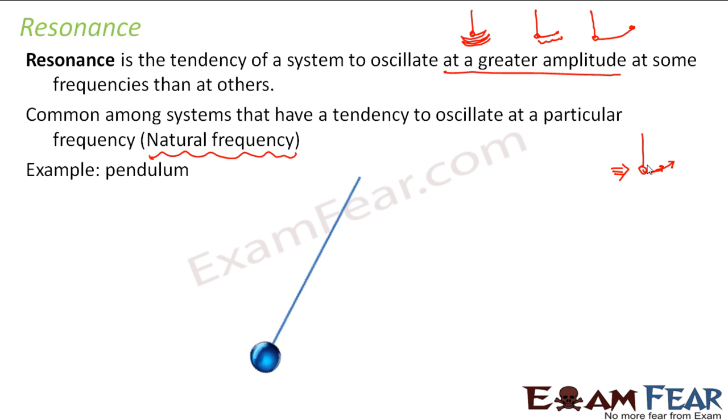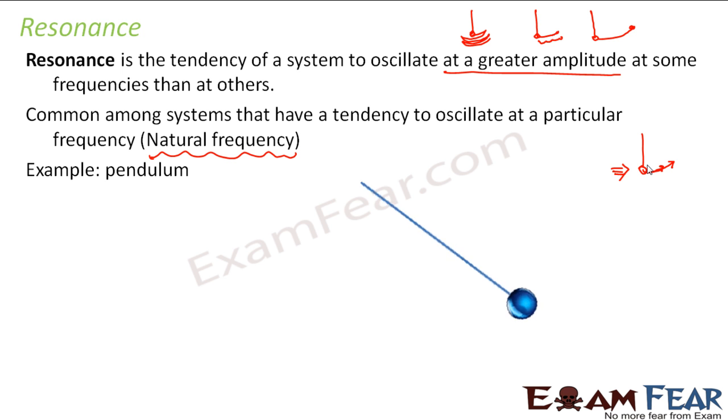That means some external frequency adds up to your natural frequency, which results in an increase in amplitude, right? So in this case, the frequency of the push is equal to the natural frequency, and this is known as resonant frequency, and this is your resonance.